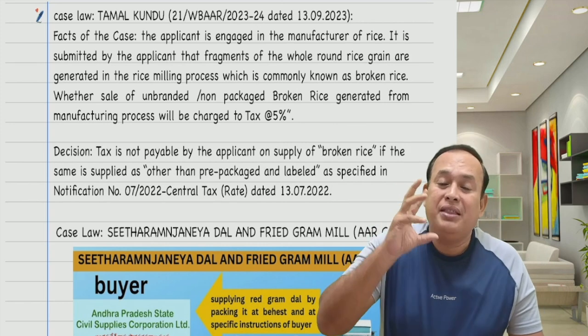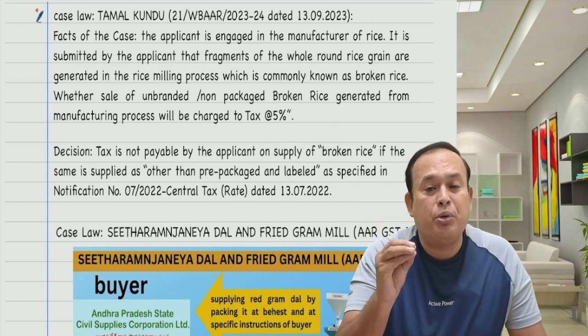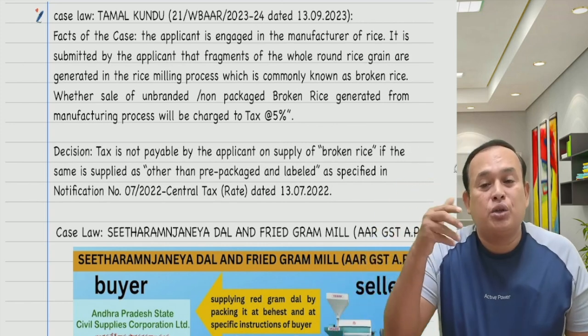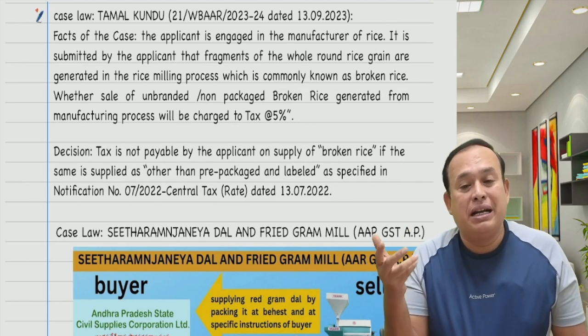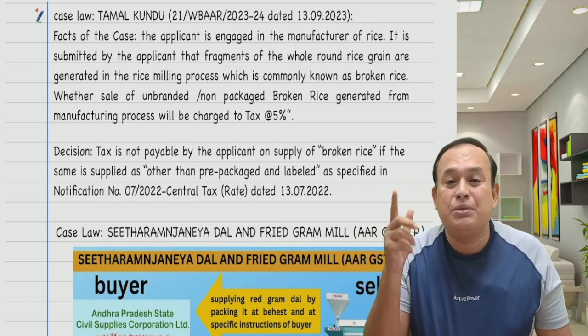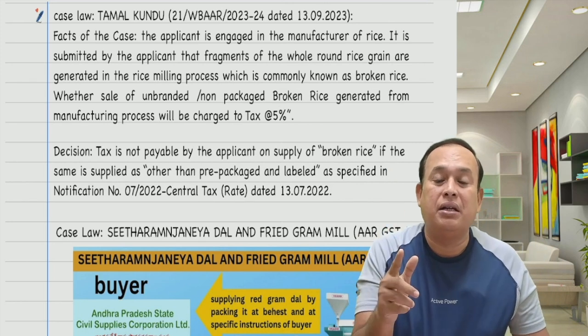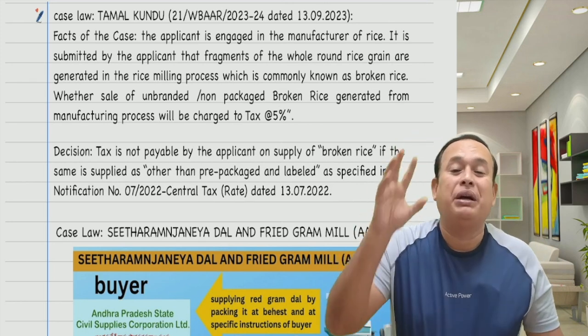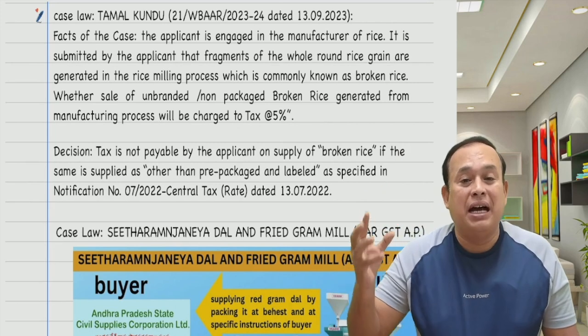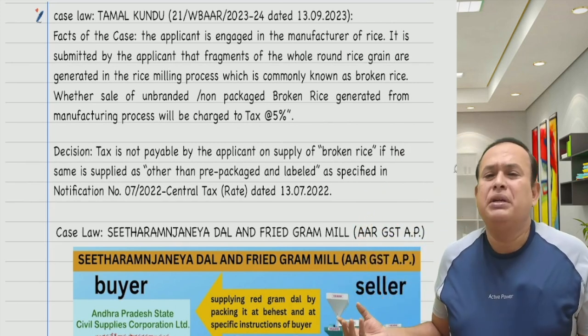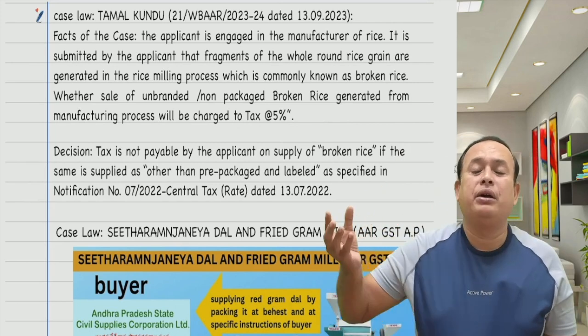The Andhra Pradesh Civil Supplies Corporation instructed the supplier of the goods, Red Gram, to pack according to their requirement. Then as per the requirement of the buyer, the pre-packing was done by the supplier of the goods, who supplied the goods.